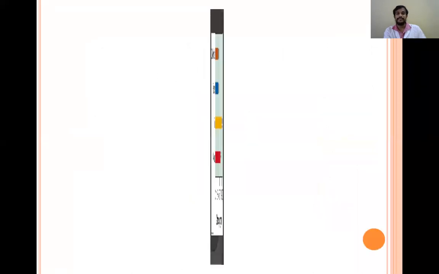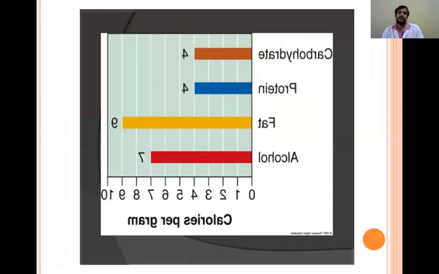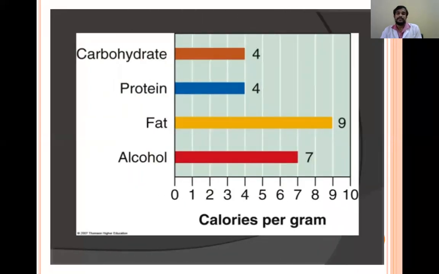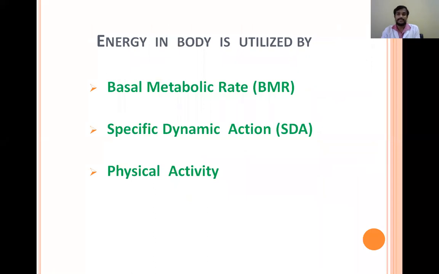So coming to energy utilization. Here you can see 4 kilocalories from carbohydrates, 4 from proteins and 9 from fats we are getting from the diet. And coming to the energy utilization, the energy is utilized in the body by basal metabolic rate, specific dynamic action and physical activity.